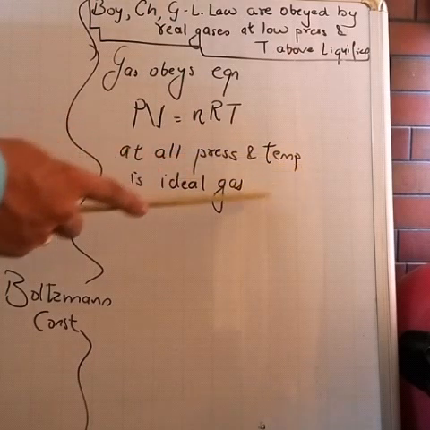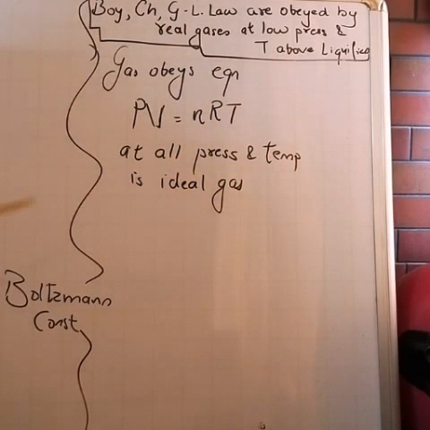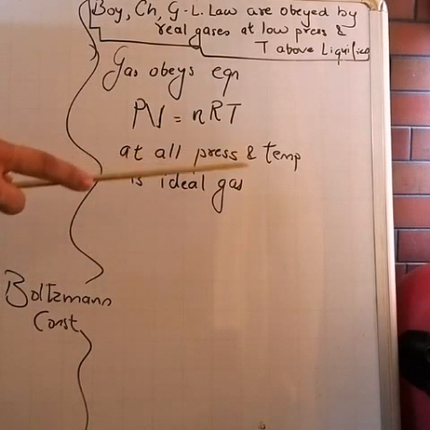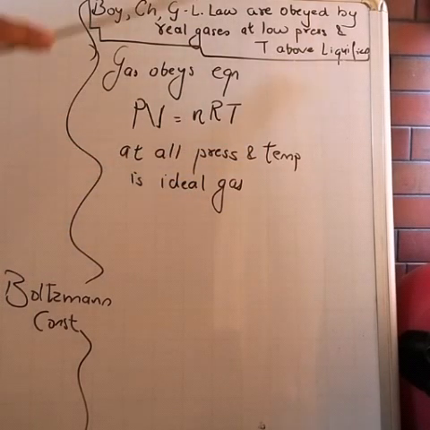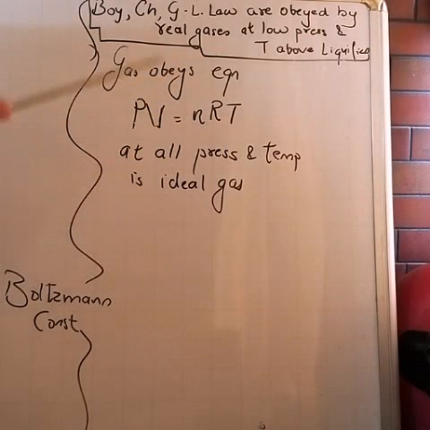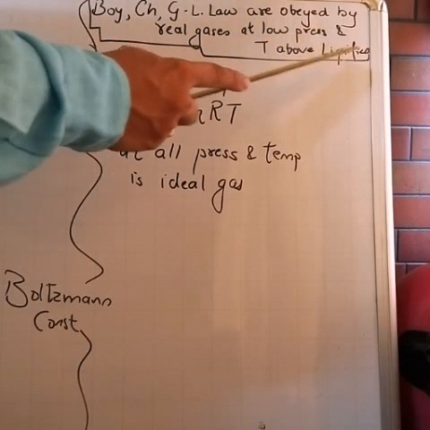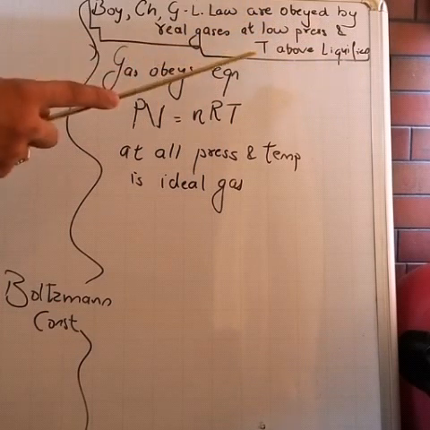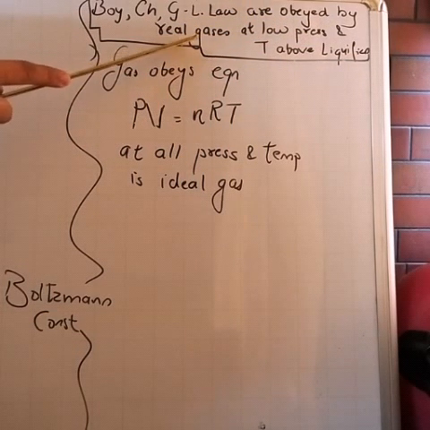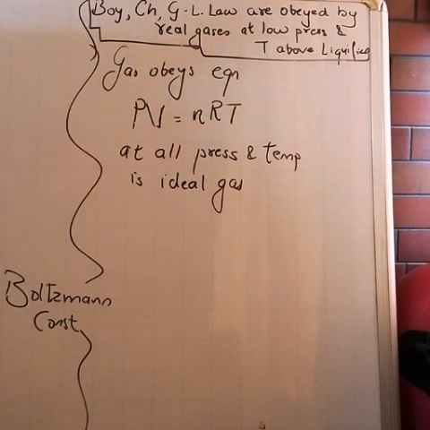Now, when a gas obeys this equation PV equals nRT at all possible values of pressure and temperature, we call such a gas an ideal gas. So ideal gases are those gases which obey this equation for all pressures and temperatures. But if a gas obeys the equation only at low pressure and high temperature, then that gas will be called a real gas. That's the difference between real gas and ideal gas.